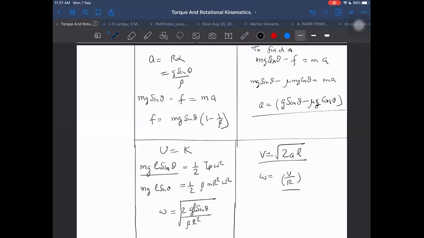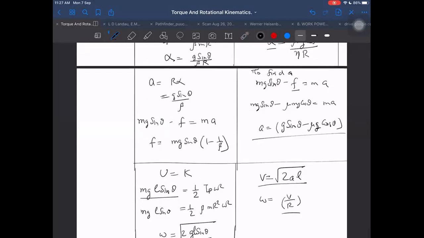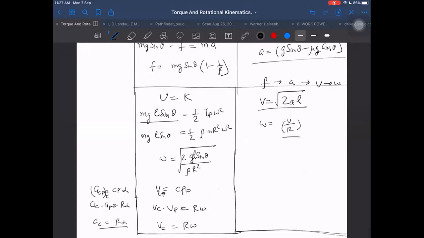So there was no direct way in the second case. Means in order to get A, I have to first find out F. So if I have to find V here, then I have to start with F to A to V, and V to omega. Omega is so difficult to get in this case. And in the first case, omega was so easy. Omega was directly in one step.